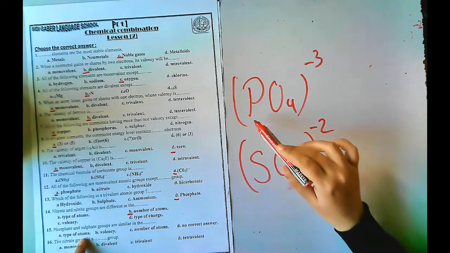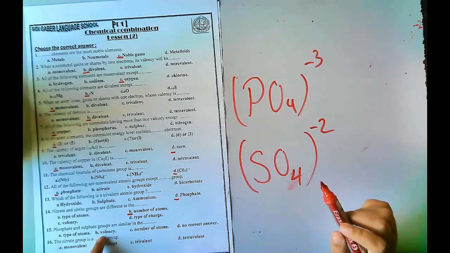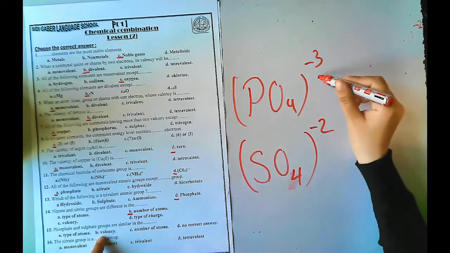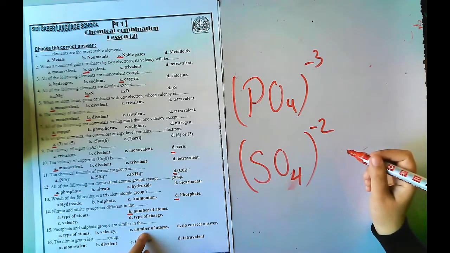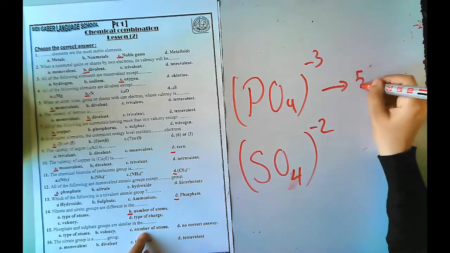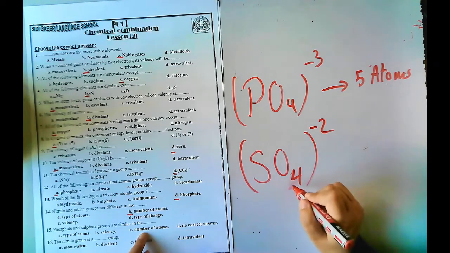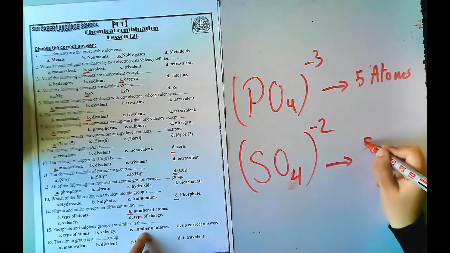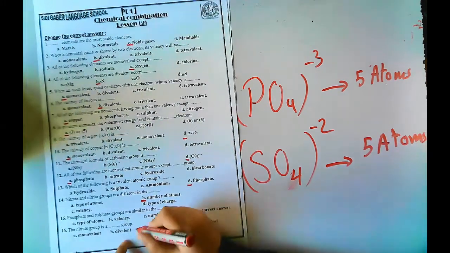No. Here it's phosphorus and oxygen, and here it's sulfur and oxygen. Valency? No, this is trivalent and this is divalent. Number of atoms? Let's count. Here 1 phosphorus and 4 oxygen, so 5 atoms. Here 1 sulfur and 4 oxygen, so also 5 atoms. So they are similar in number of atoms.